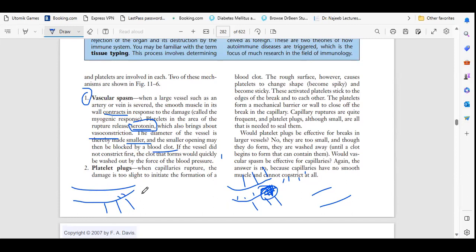Smooth muscle contracts. What will happen? Smooth muscle will contract. First thing. Second thing, what will happen? The platelets, whatever is present in that area, will release serotonin. Serotonin constricts the vessel. Third thing, the platelets will make blood clots to fill that area.